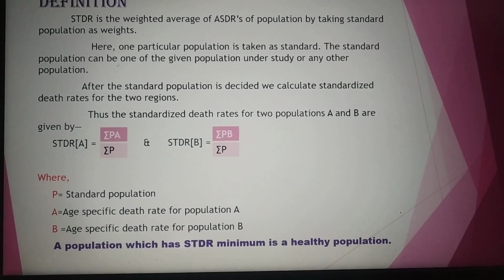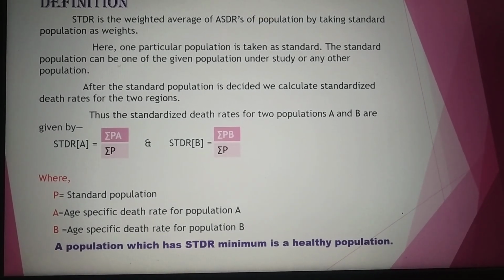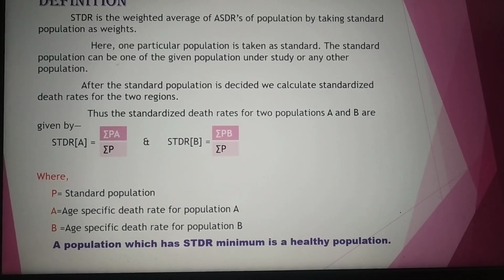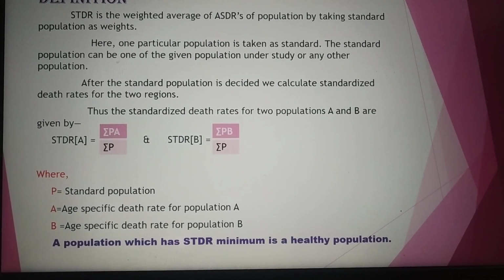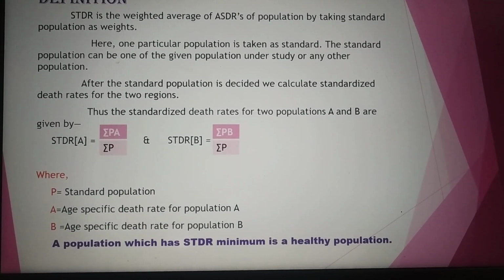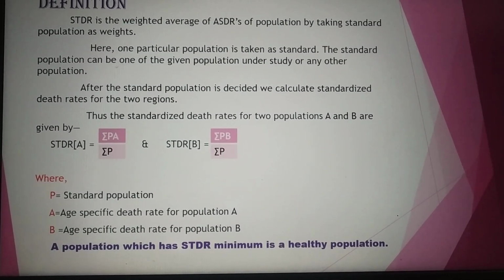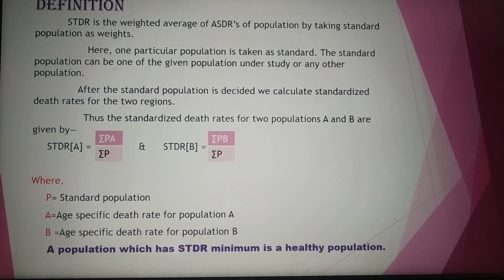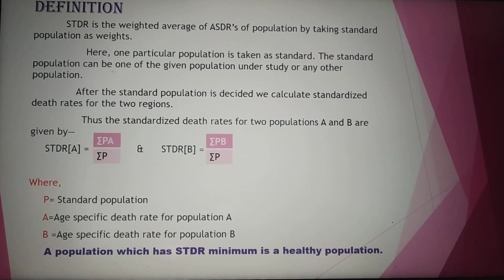Thus, the standardized death rates for two populations A and B are given by the formula: STDR of A equals summation PA divided by summation P, and STDR of B equals summation PB divided by summation P, where P refers to standard population. Very important, P refers to standard population. A refers to age-specific death rate for population A. B refers to age-specific death rate for population B. Therefore, a population which has STDR minimum is a healthy population.